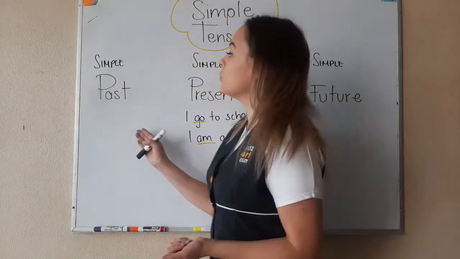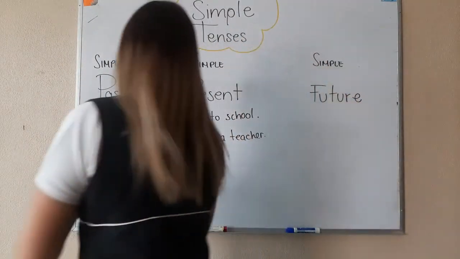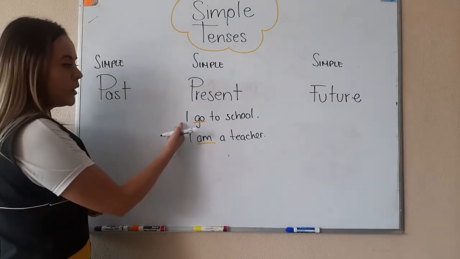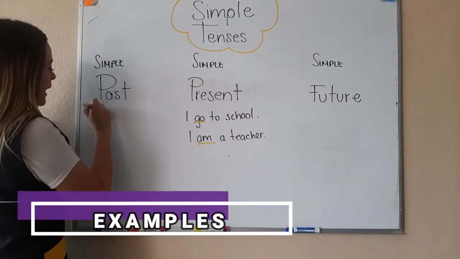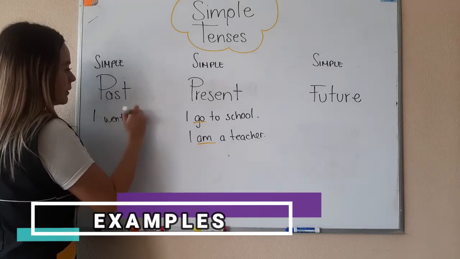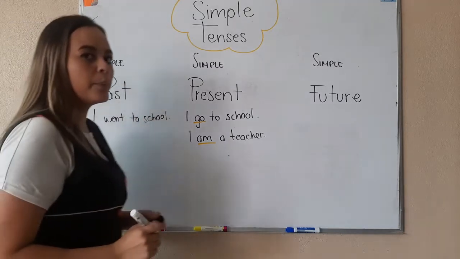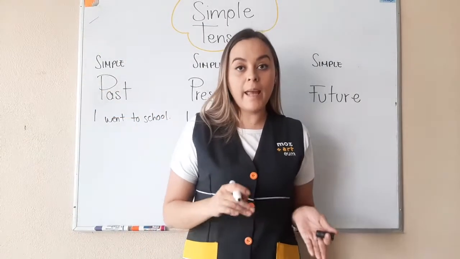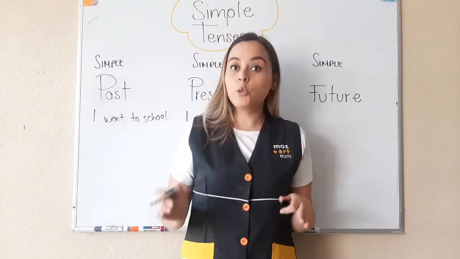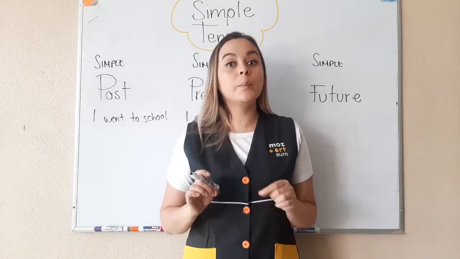Okay, now let's go to the past. The past. If we want to make it the same like this, it is I went to school. Remember that we have some verbs that are regular and irregular verbs. You have a list of irregular verbs.